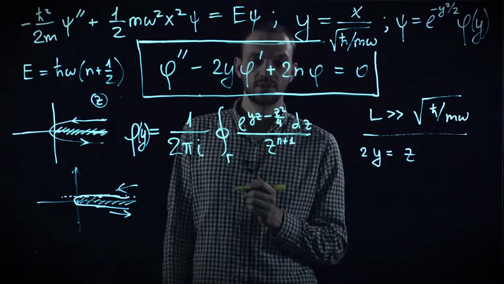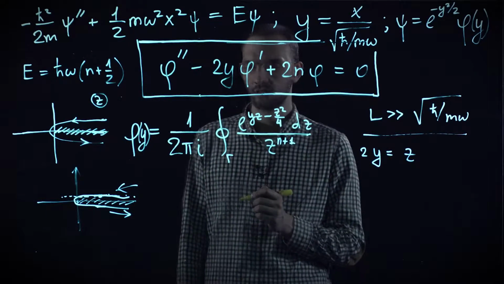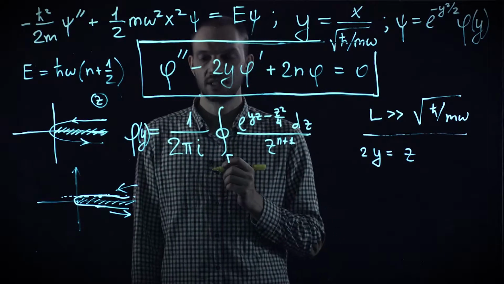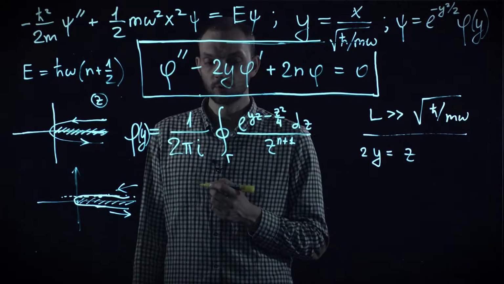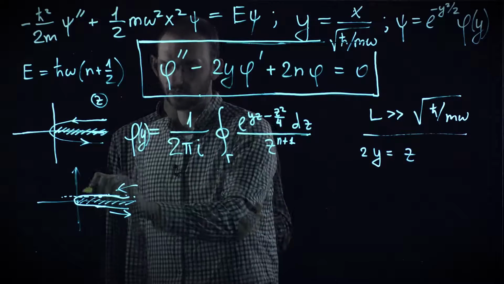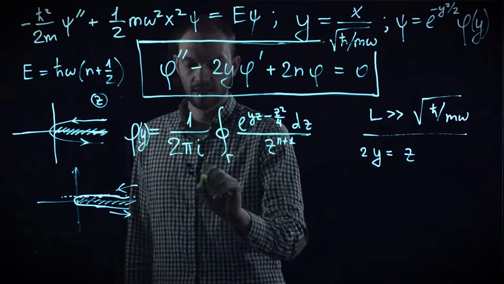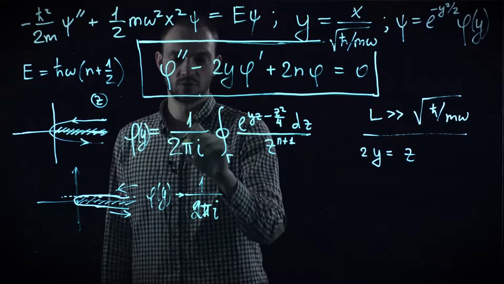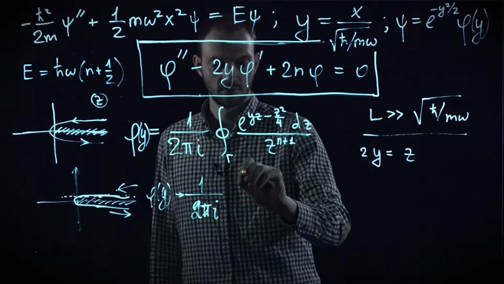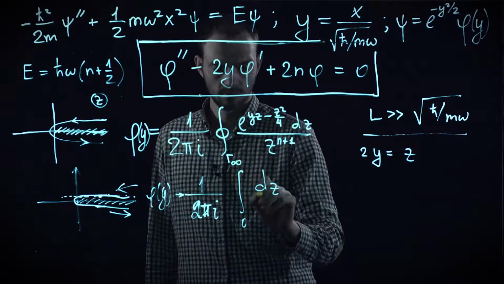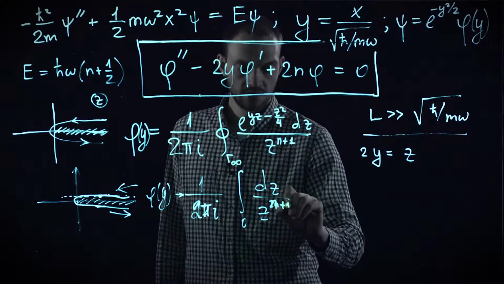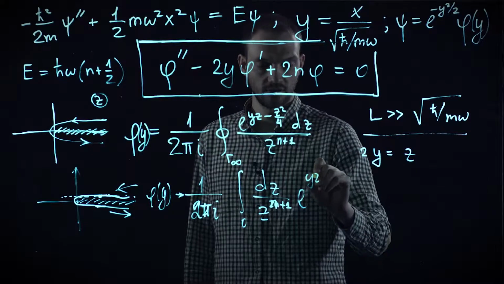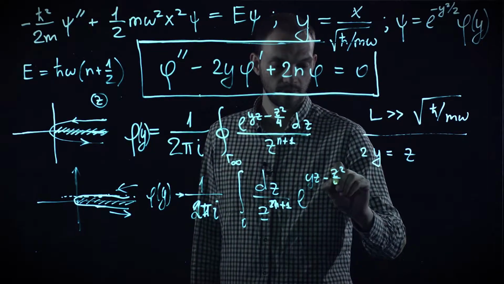Actually, this situation is quite similar to the case considered by you in the module devoted to the quantization of the energy levels in the potential well. But let us now recapitulate how the calculation goes. Here you need to consider the contribution of both sides of the cut, and the asymptote becomes 1 over 2 pi i, and integral dz over z to n plus 1. And here you have the same factor, which is equal at both sides of the cut.